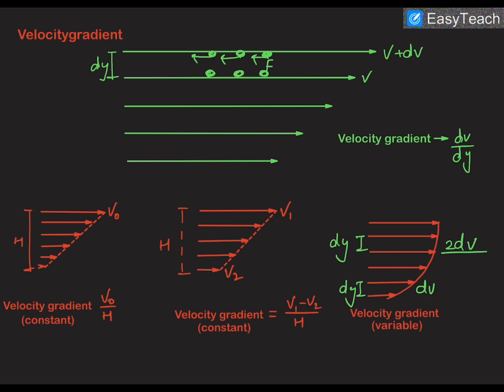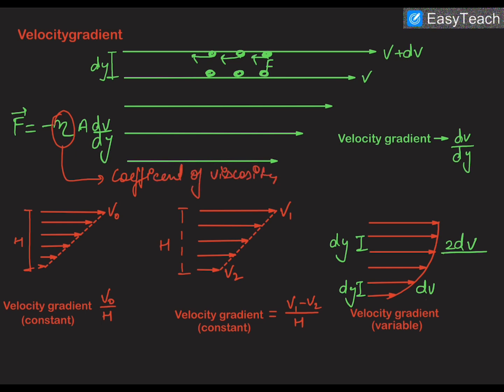So lower layer molecules will be dragging the upper layer molecules in the backward direction, and that cumulative force, the total force applied by these two layers on each other, is the viscous force, and it is equal to minus eta A dv by dy, where eta is called the coefficient of viscosity, A is called the area of contact of layers, and dv by dy is the velocity gradient of layers.